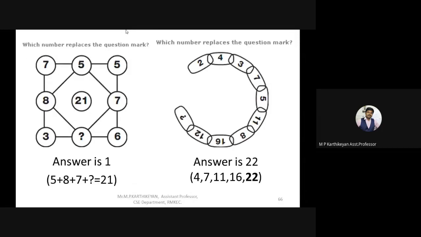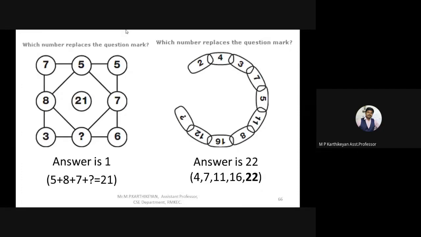Those who have got the answers as 1 and 22, it is correct. Okay, so I'll tell the logic behind. In the first image in the slide, the corners are 3, 7, 5, and 6. If you add all the 4 edges, you will get 21, the middle element. Now in the first image as well as the second part, if you add the elements 5, 8, and 7, and then the question mark, it should also come as 21. So 5 plus 8 plus 7 gives you 20, so the remaining value is 1. So in the second image, the answer is 22.